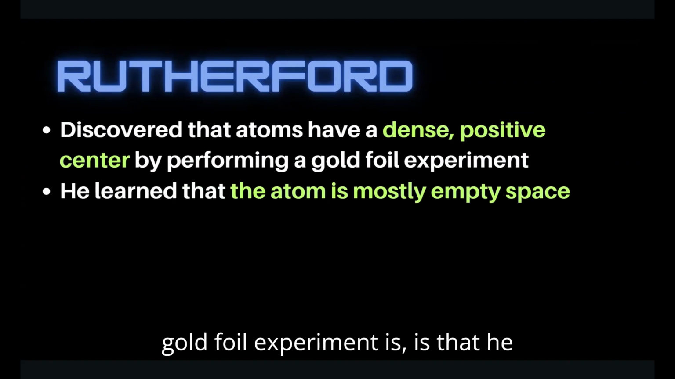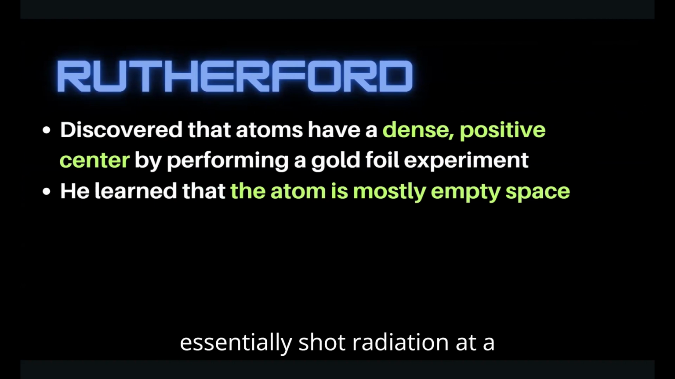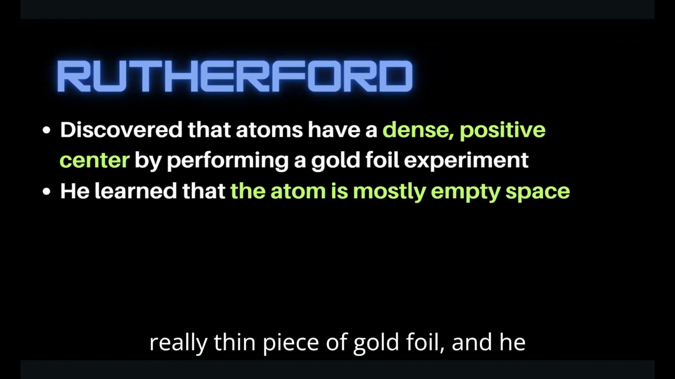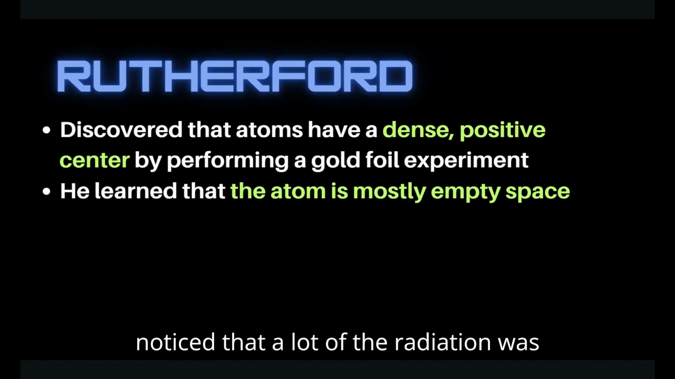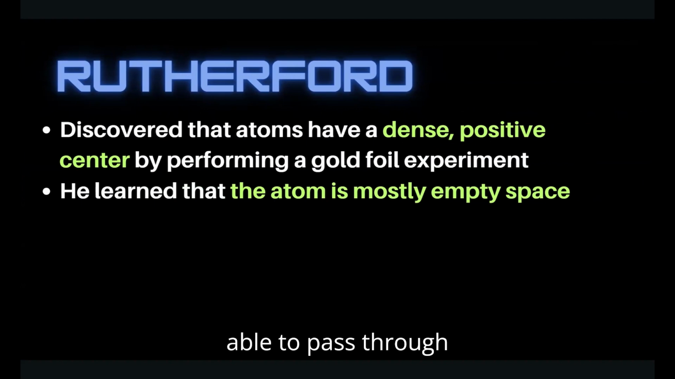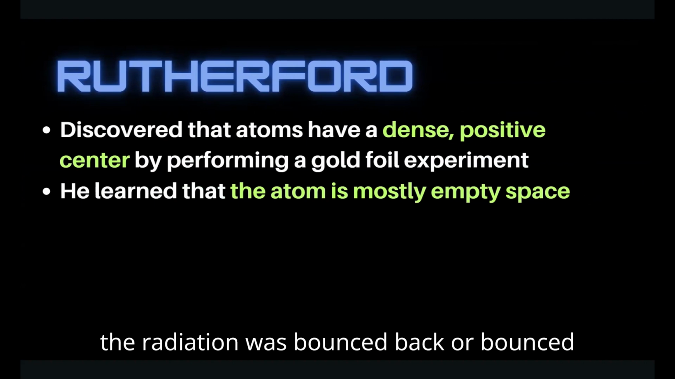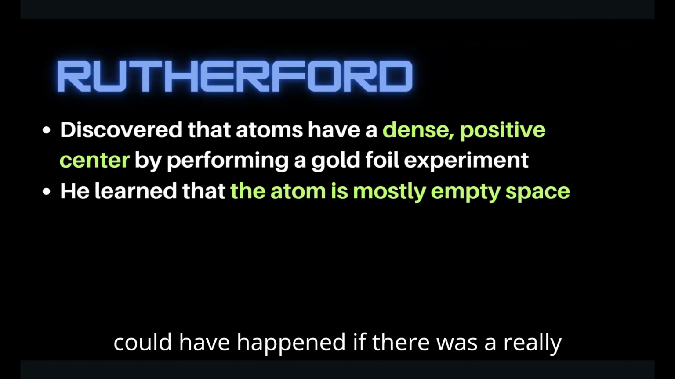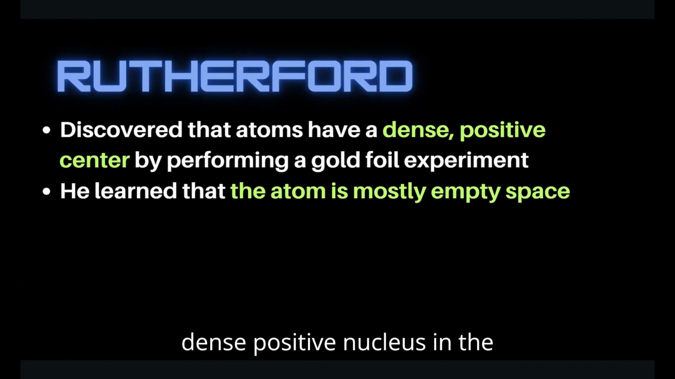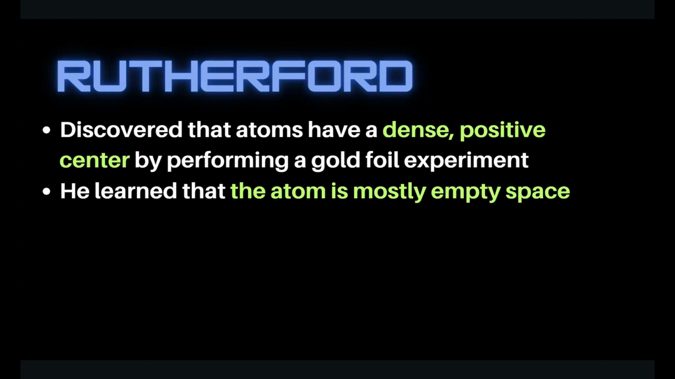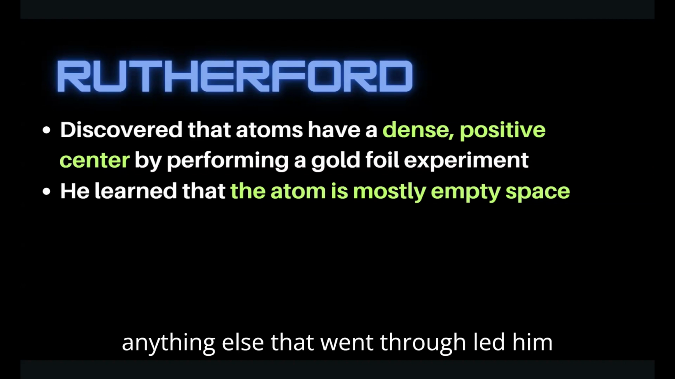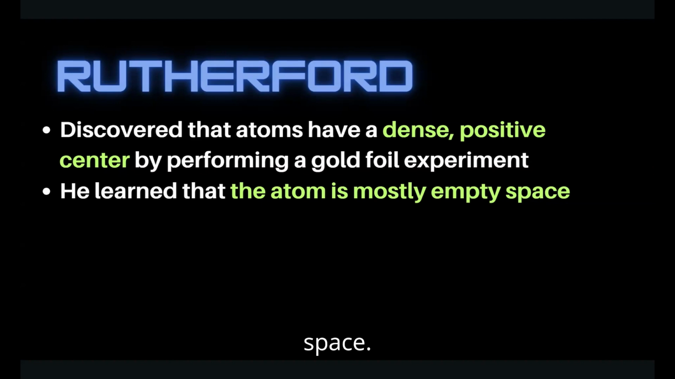Now, in the gold foil experiment, he essentially shot radiation at a really thin piece of gold foil, and he noticed that a lot of the radiation was able to pass through the atoms in that gold foil. But every so often, a little bit of the radiation was bounced back or bounced in a different direction, which only could have happened if there was a really dense positive nucleus in the atom. And anything else that went through led him to the idea that the atom is mostly empty space.